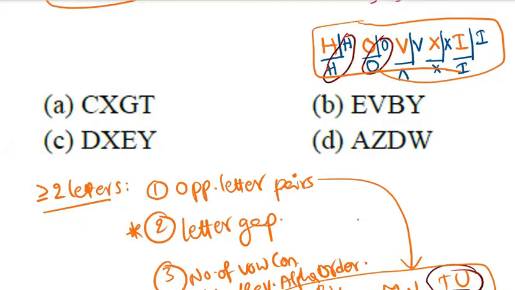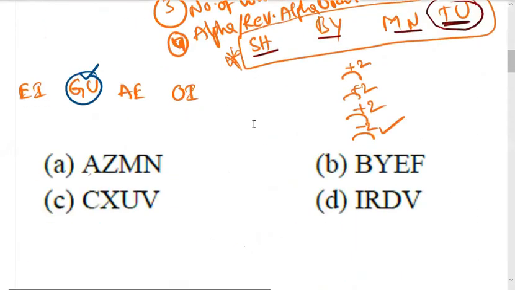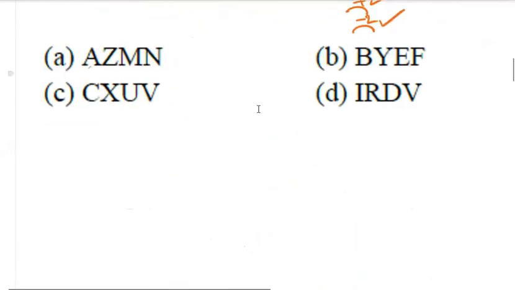How come D and X? CX opposite, GT opposite, EV opposite, BY opposite, AZ, DW. But DX and EY are not opposite letters. That's why this is the difference from the remaining: opposite pairs of letters. Similar logic, I think. Tell the answer for this. Same logic, sir? No, there's a different logic, but partially similarity is also there.